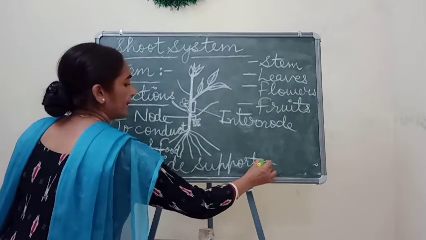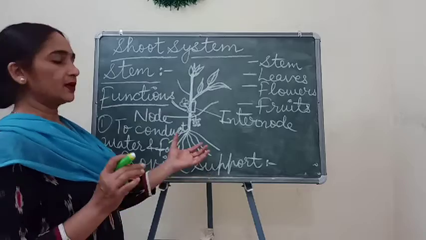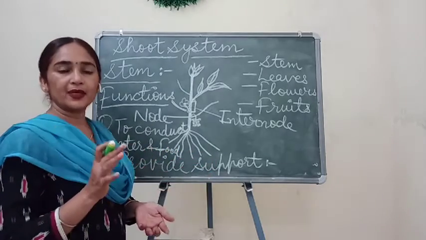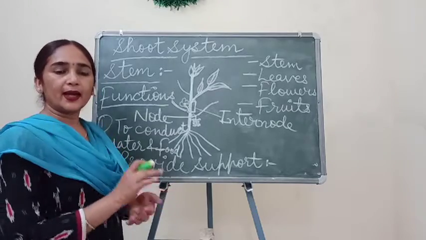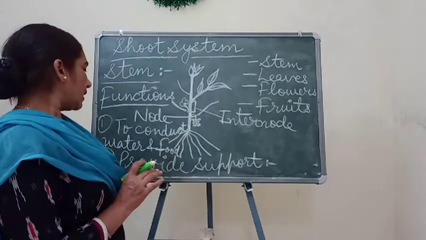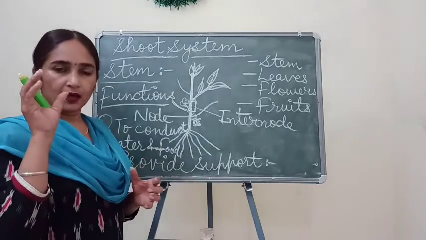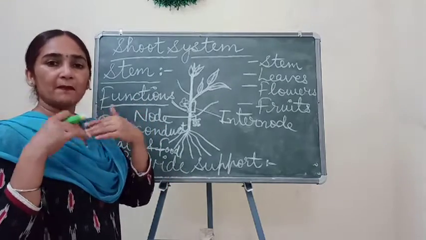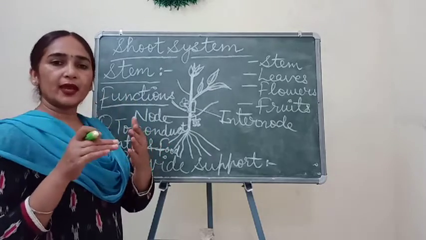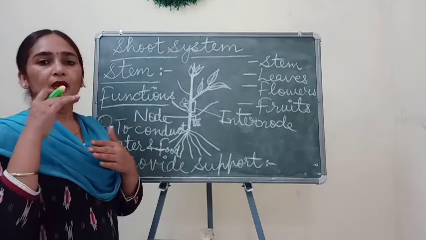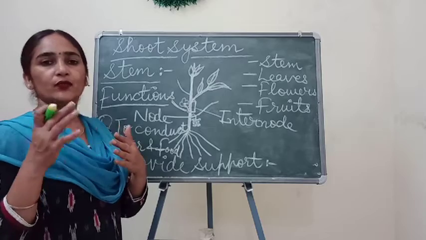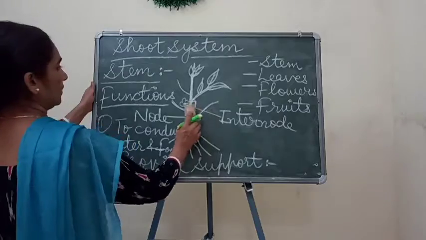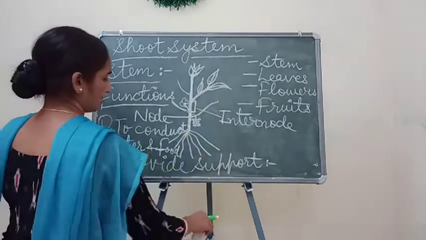Children, that day when we started this chapter and learned about climbers and creepers, I told you that the stem of some plants changes into coiled structures which are called tendrils.